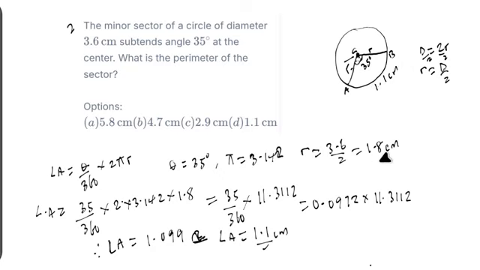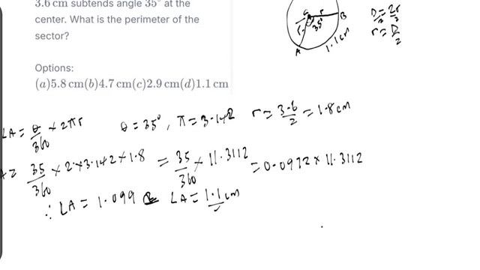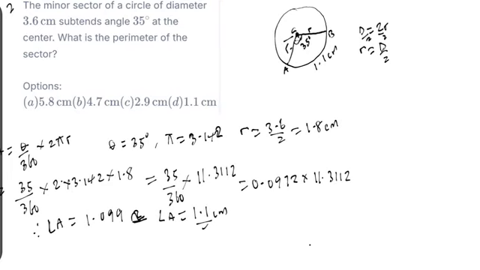Now we have the radius as 1.8 centimeter. Let's find the perimeter of this sector. To find the perimeter of this sector, you add all the parts: A to C, C to B, B to A back.